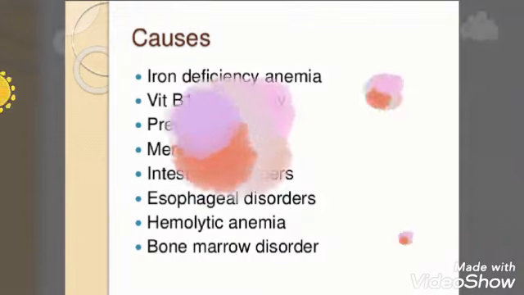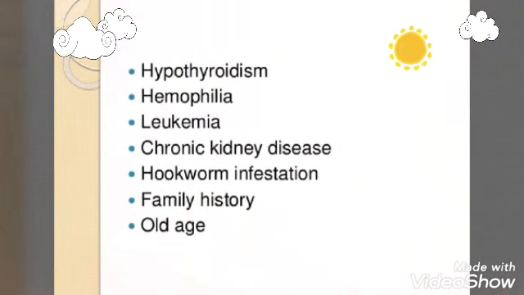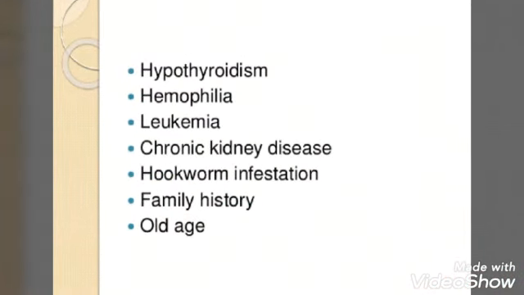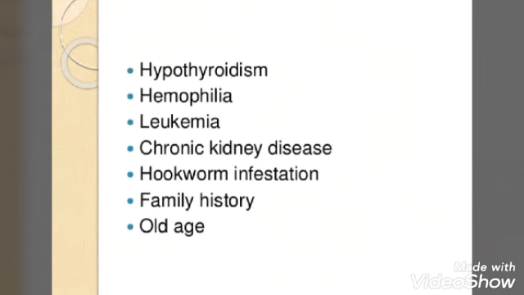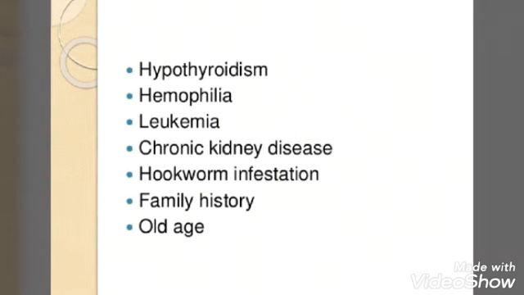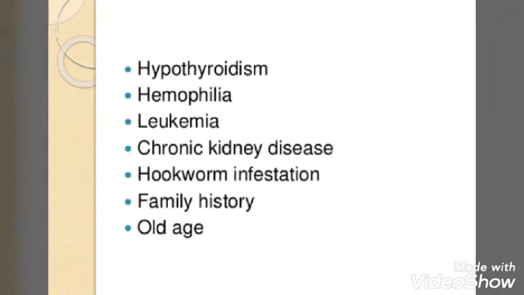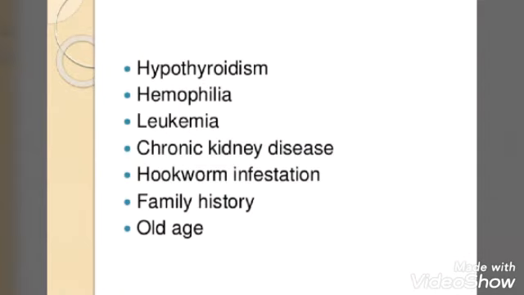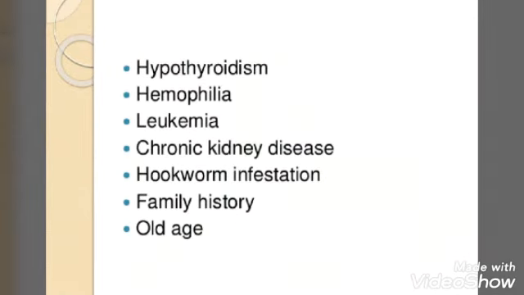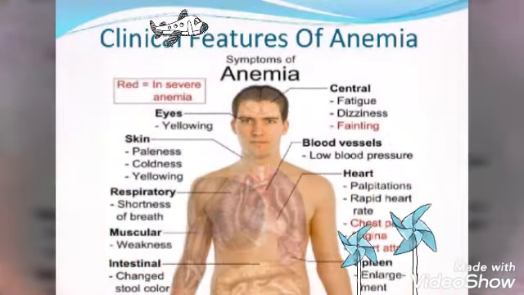Then other causes are hypothyroidism, hemophilia, leukemia, chronic kidney disease, hookworm infestation, and family history. In the family, if people have a history of anemia, there is a very close chance of other family members also having anemia. Then we can see the clinical manifestations of anemia.